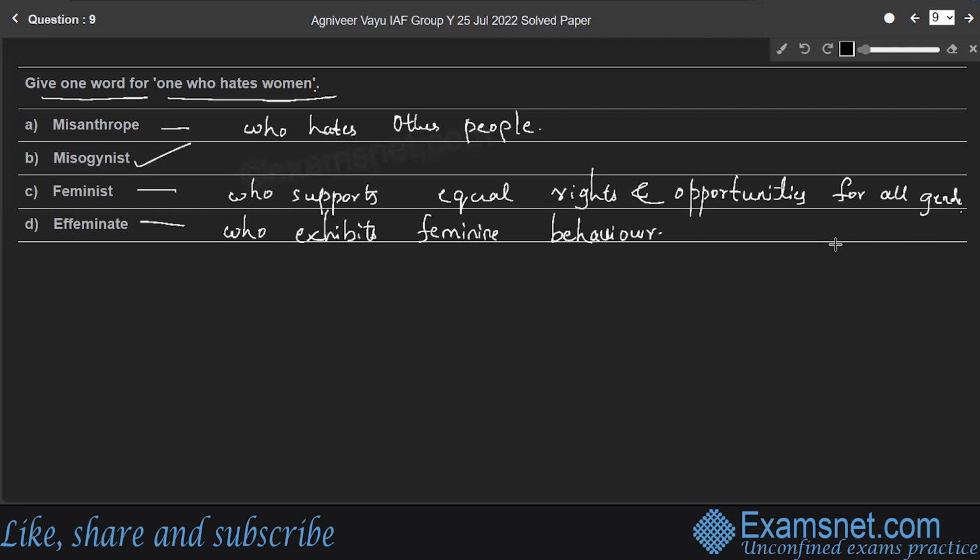So therefore, for the given question, one who hates women is called misogynist, right? Option B.